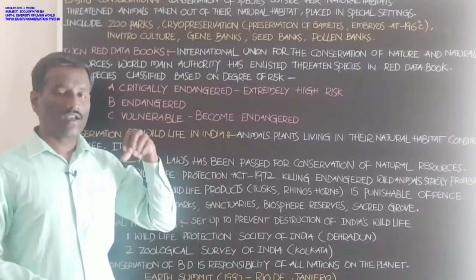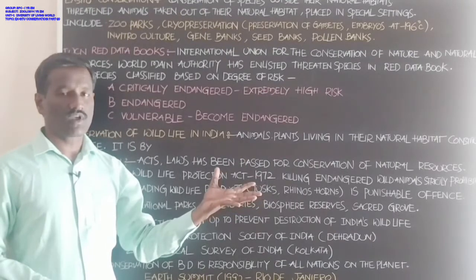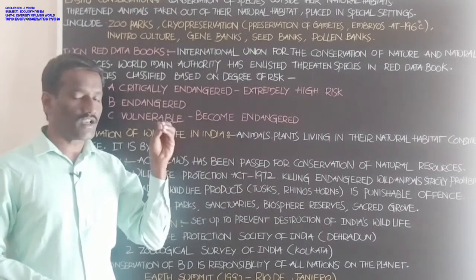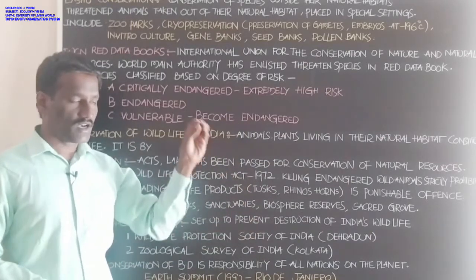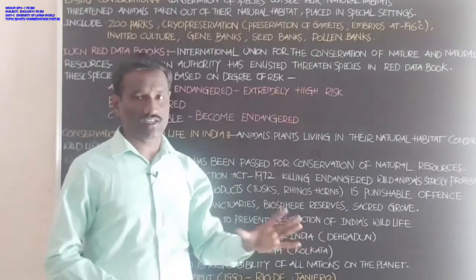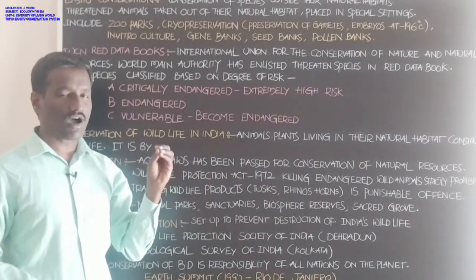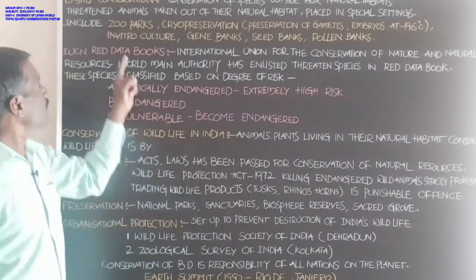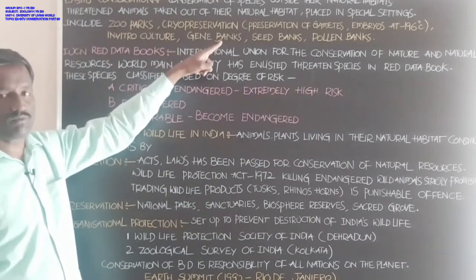Threatened animals, which are entering into the endangered category, are collected from their natural habitats and placed in special settings. That is ex situ conservation. It is also called off-site conservation. What are the special settings created by human beings?